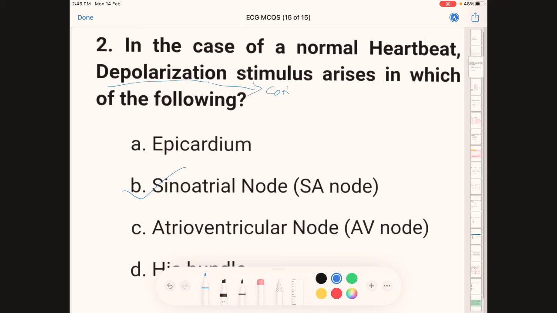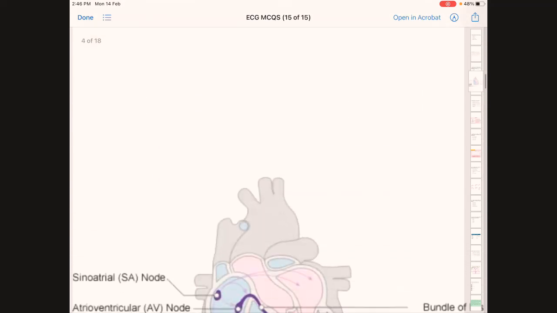Depolarization means contraction of the heart, whereas repolarization means relaxation of the heart. We will come across this term frequently in the next questions. This particular question is asking about the conduction system of the heart. We will be discussing in brief about the conduction system of the heart.